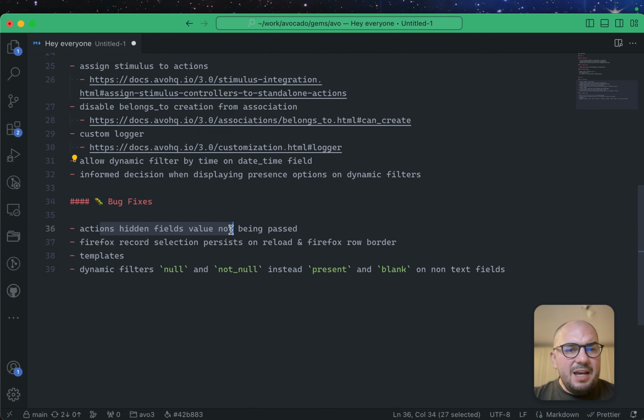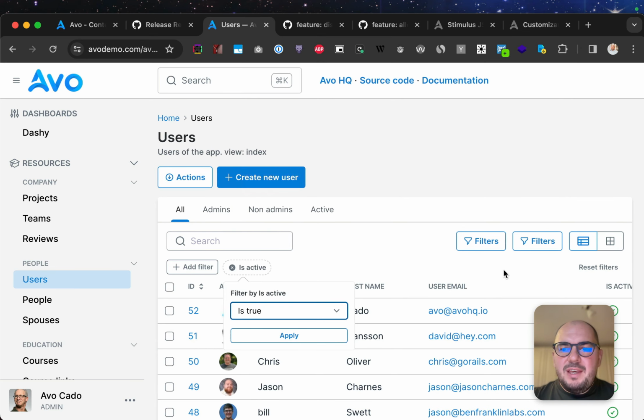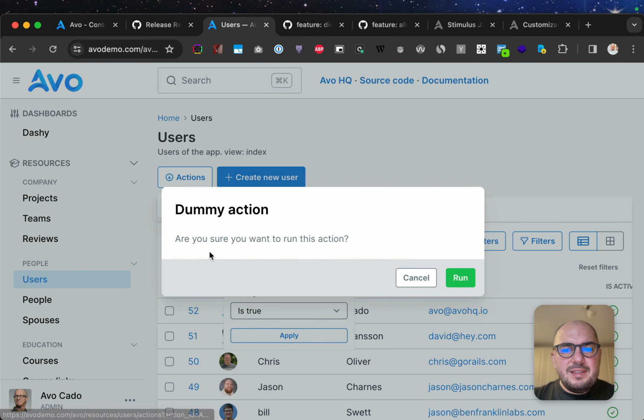Bug fixes: actions, hidden fields, value not being passed. If you had an action with some field and you had a hidden field, that field wouldn't be populated with the right value. So now that is fixed.